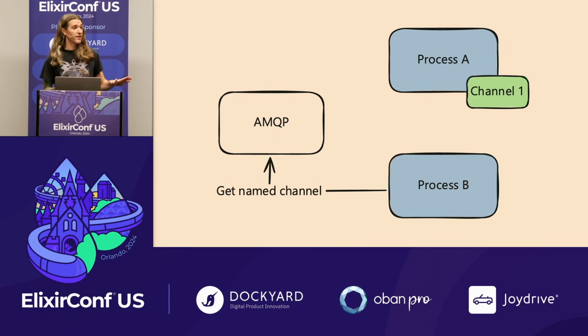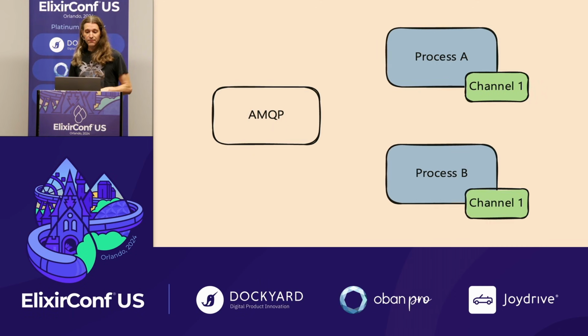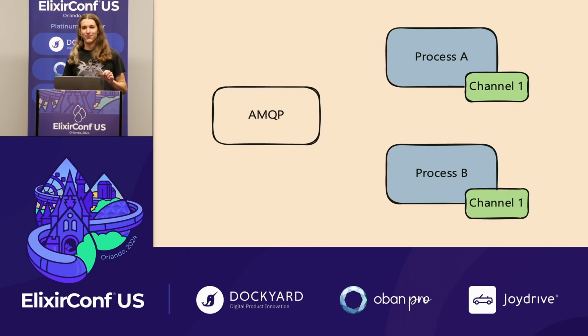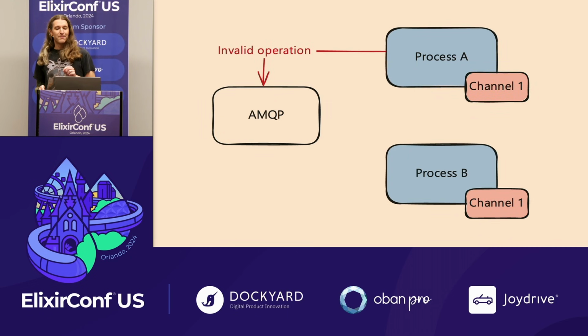Process B is also getting a channel with the same name now. This is the same channel. It's the same PID. Now you have the same channel being shared across processes. This directly contradicts the RabbitMQ docs. Do not do this.